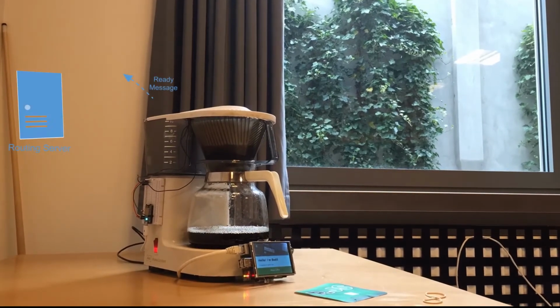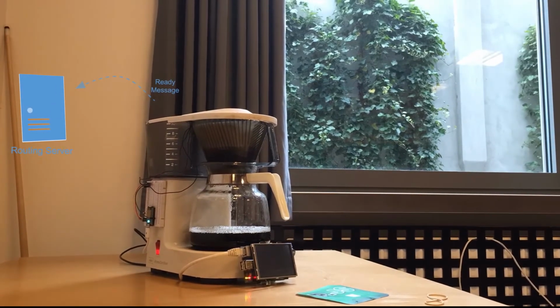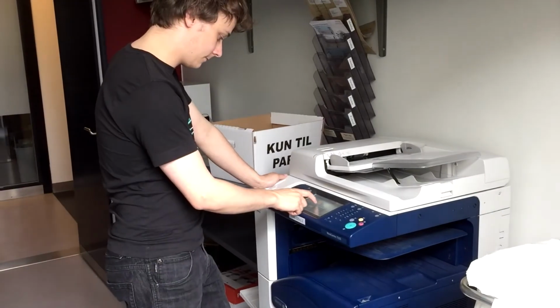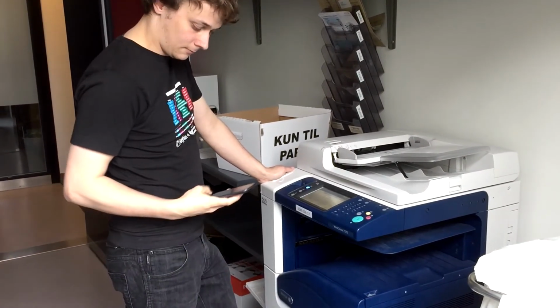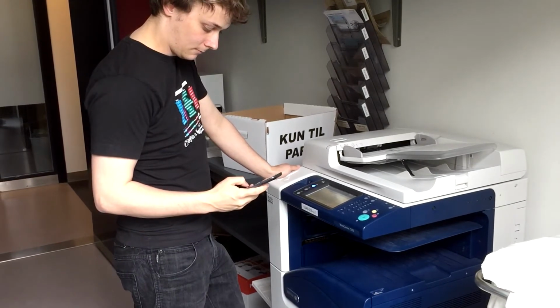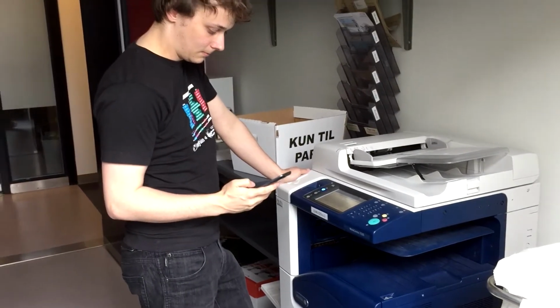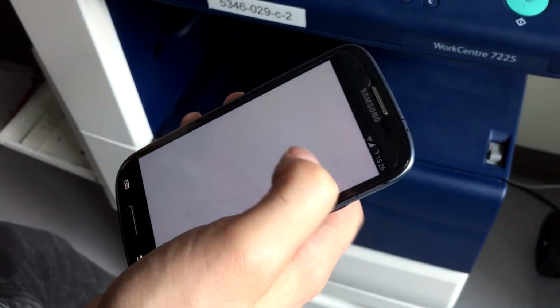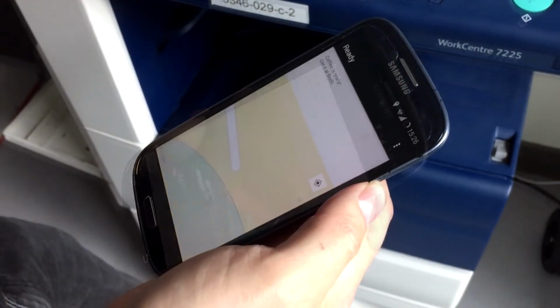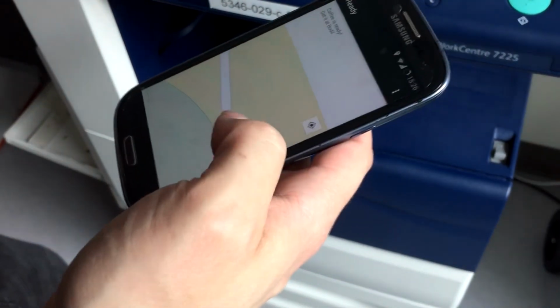The machine will then send out a ready message to all the people who said yes to a cup of coffee. All notifications have a location tied to them, and through the app Lars can now see where he can get his cup of coffee.